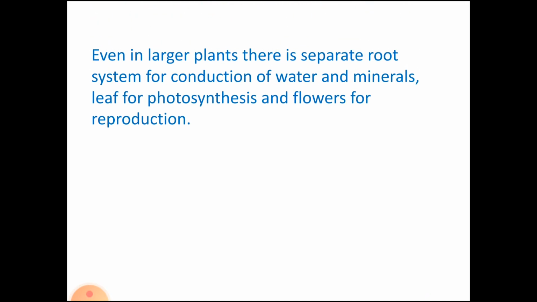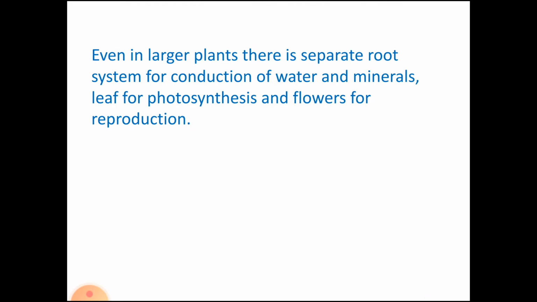Not only in animals but even in larger plants, there is a separate root system for conduction of water and minerals. You might have learned about the function of xylem and phloem in the previous chapter, and how the vascular bundles are formed.